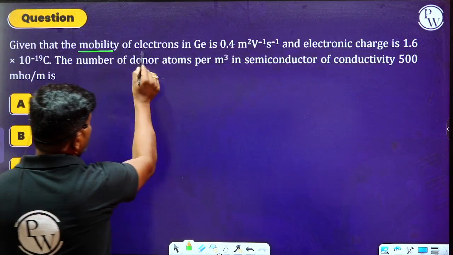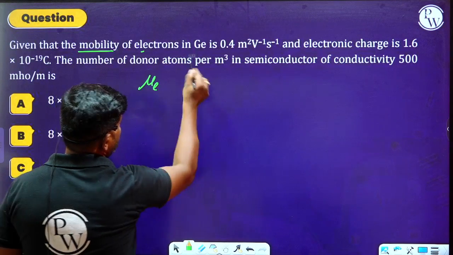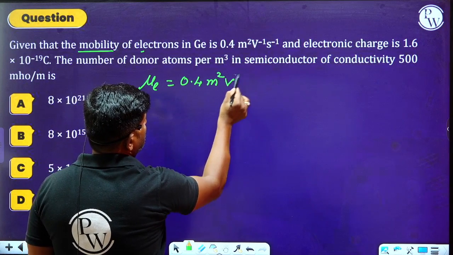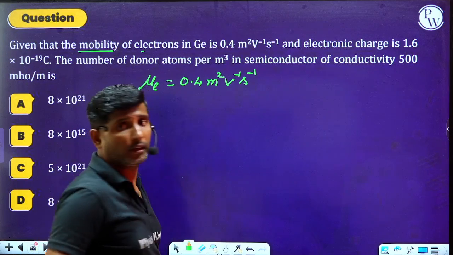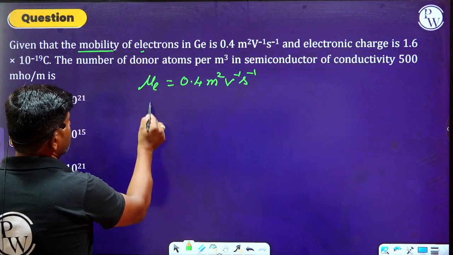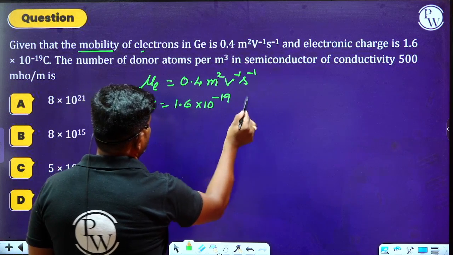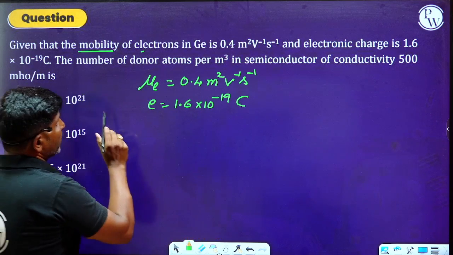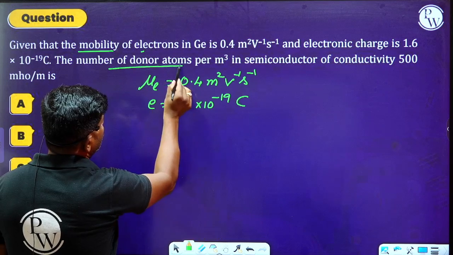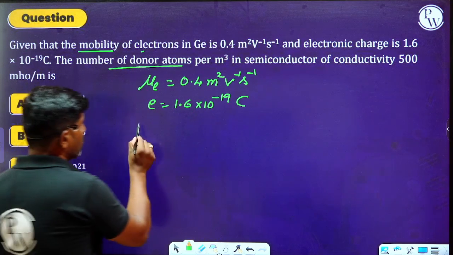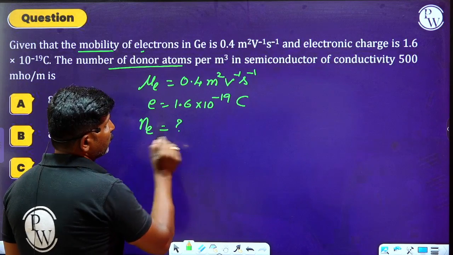Given that the mobility of the electrons in germanium is 0.4 meter square per volt per second, and the electronic charge is 1.6 into 10 to the power of minus 19 coulomb, we have to find out the number of donor atoms per meter cube. That means we have to calculate Ne.